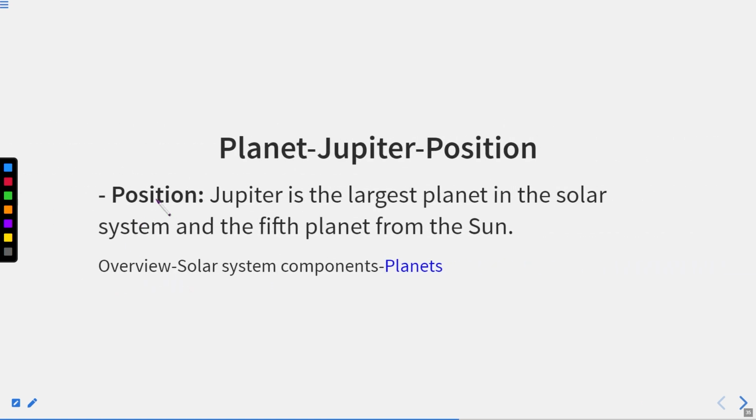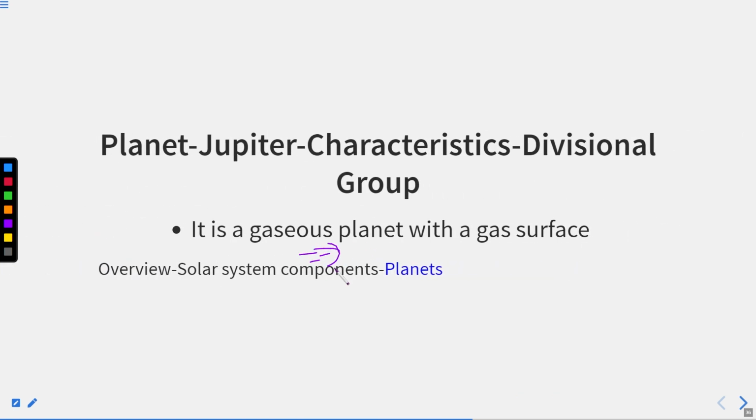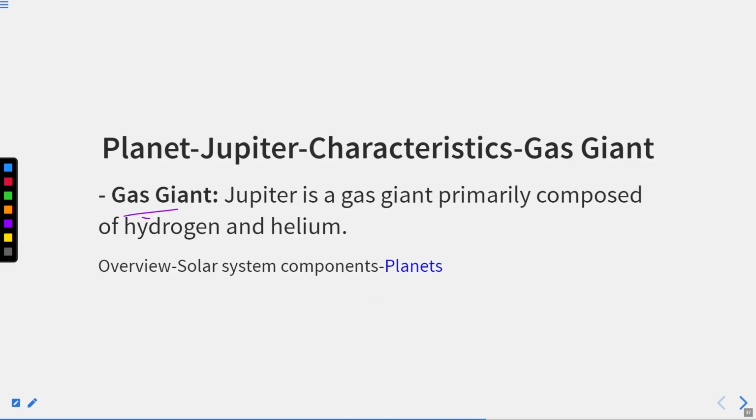Okay. Thereafter, the planet Jupiter. Position. Jupiter is the largest planet in the solar system and the fifth planet from the Sun. Okay. Divisional group, it is part of the gaseous planets, because right now we have crossed the asteroid belt and now we are talking about the Jovian or the gaseous planets. It has a gas surface. Gas giant. Jupiter is a gas giant primarily composed of hydrogen and helium.